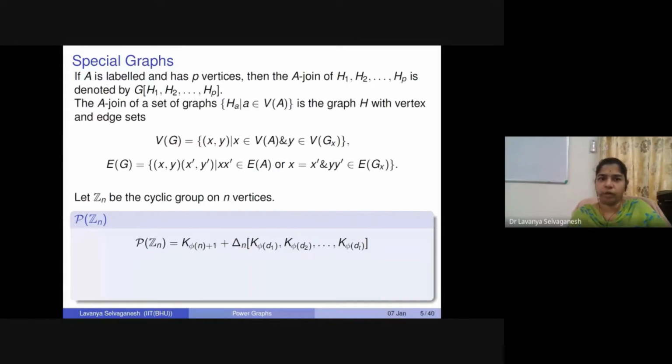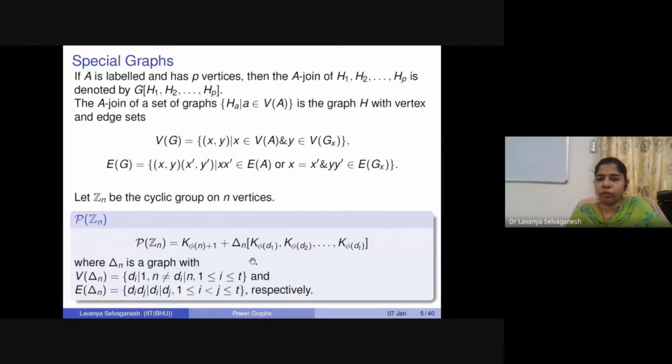And of course, whenever we talk about cyclic groups, we are going to talk about the Euler phi function. So you have a complete graph on phi n plus 1 vertices. That is joined again with this delta n, where we have K of phi d1, phi d2, phi dt. So we have t complete graphs, each of size phi of d1, phi of d2, phi of dt, where these di's are nothing but the non-trivial divisors of n.